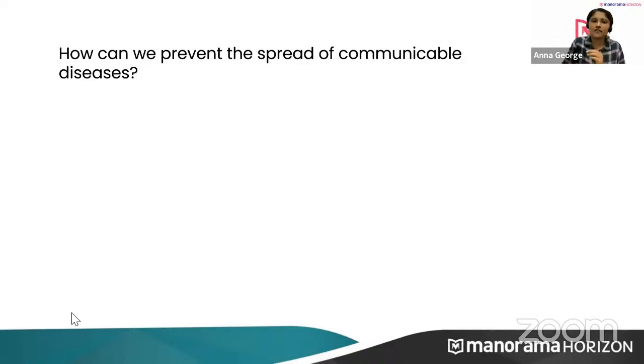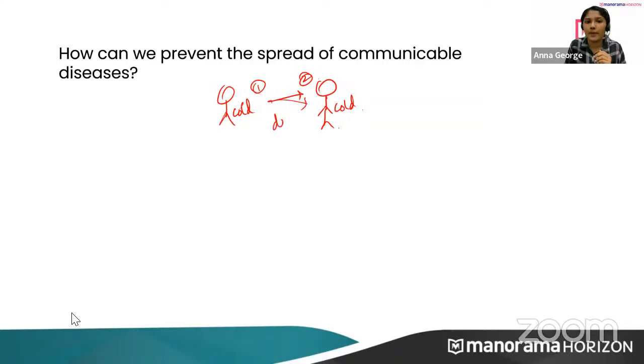If this person has a communicable disease, say a cold, when he sneezes, the second person near to him will sometimes get a cold the next day. Why? It is spread through the droplets.